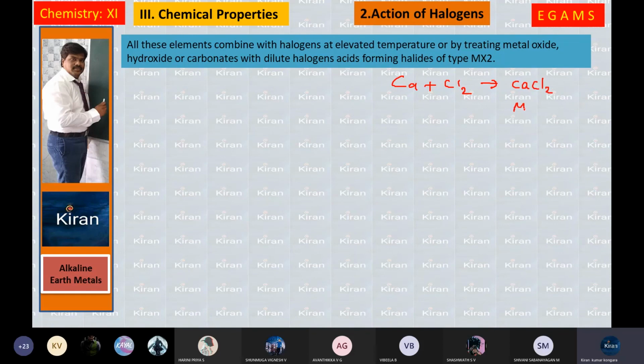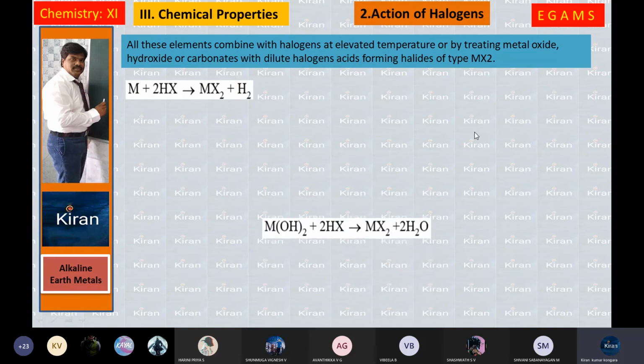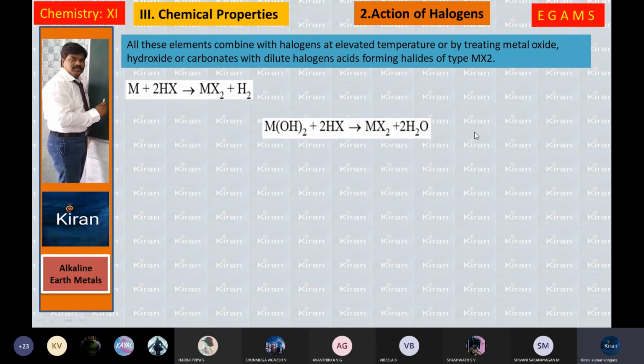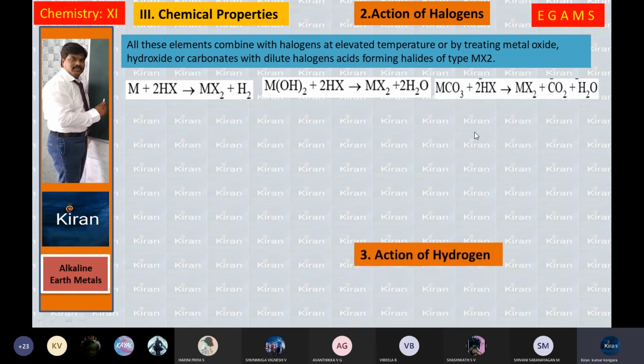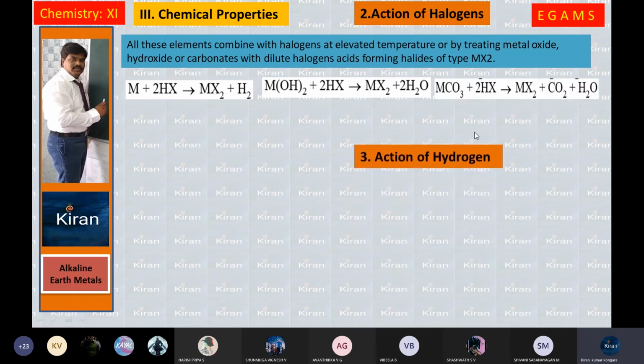The general formula we are making is MX2. X means fluorine, chlorine, bromine, iodine. M means beryllium, magnesium, calcium, strontium, barium, radium. So MX2 type of halides will be formed when these metals react with the halogens. See here, when metal reacts with HX, you are getting MX2. Or metal hydroxides react with HX, you are getting MX2. Or metal carbonates react with HX, you are getting MX2.